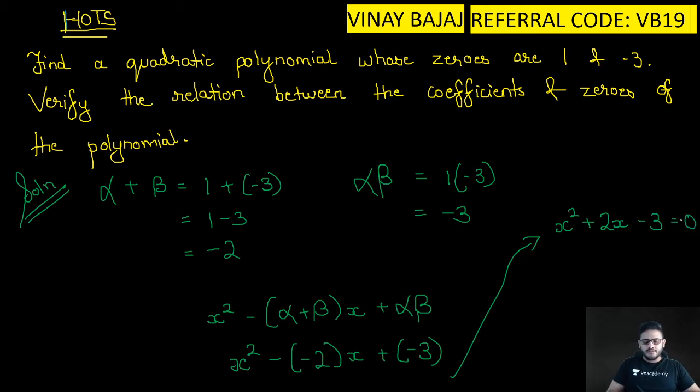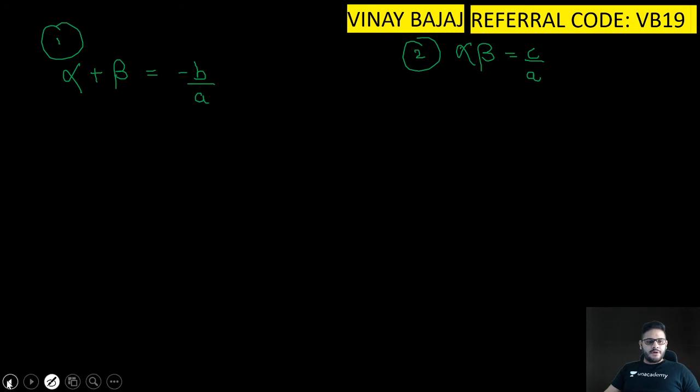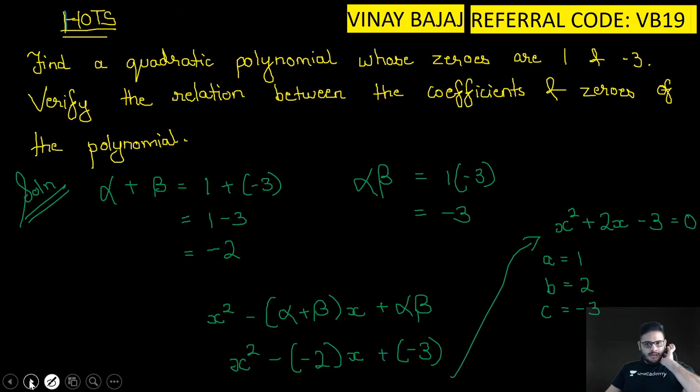Is everyone clear? Yes. चलो, so यहाँ पे a का वैल्यू क्या हो जाएगा? 1, b का वैल्यू क्या हो जाएगा? 2, c का वैल्यू क्या हो जाएगा? -3. So now just verification part is left for this one. So alpha plus beta is equal to minus b upon a, this is the first verification, and here we'll do the second verification. Alpha beta is equal to c upon a. So alpha plus beta, we will get 1 and minus 3.